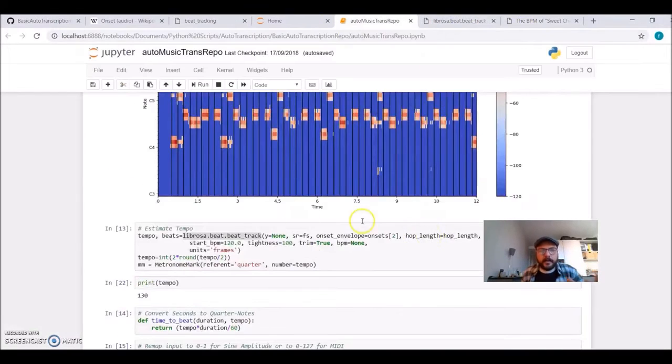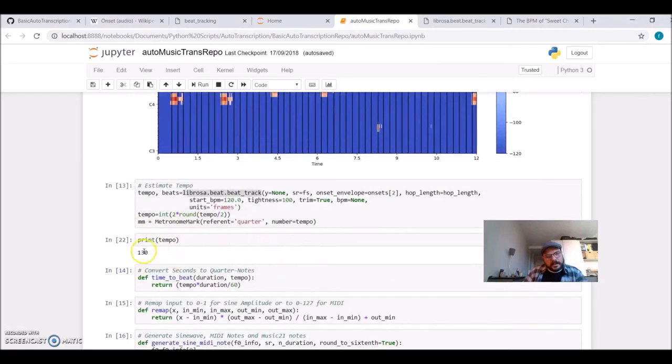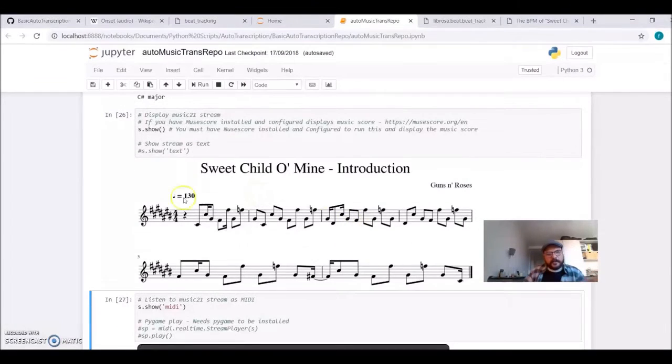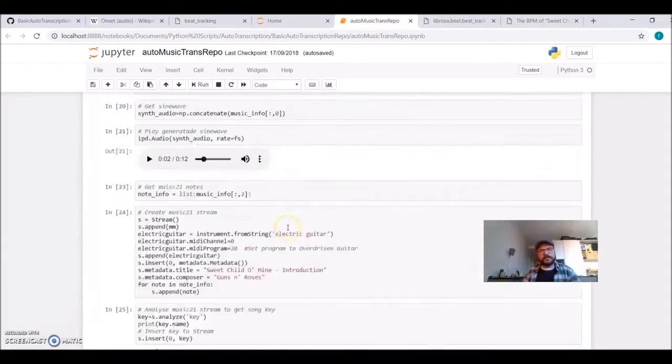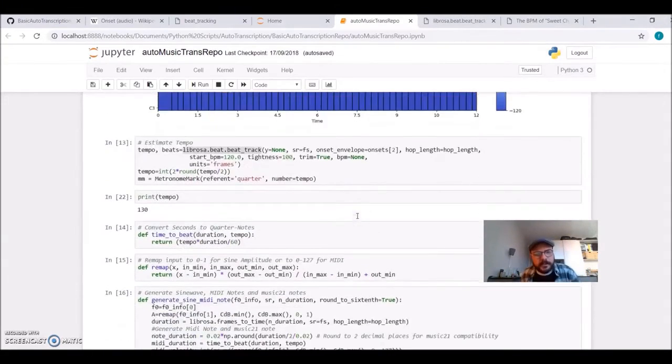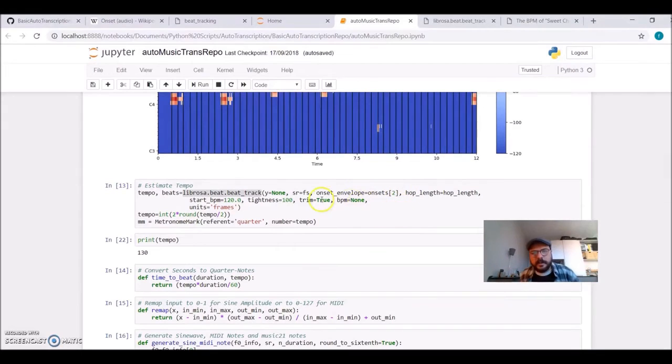So my goal is to detect the tempo, the BPM, so when I go to the score, I can set and execute the notes according to a certain BPM. I'm defining here a function, estimate tempo. I'm passing the onset envelope that I calculated before, and this function will give me the tempo. In this case it calculated 130.